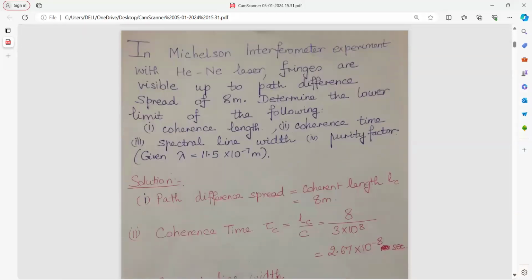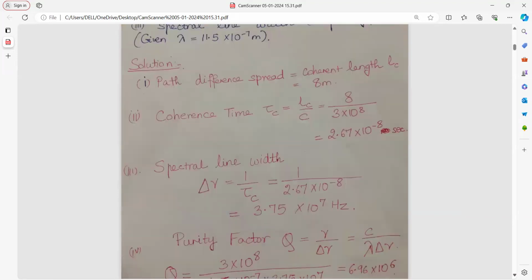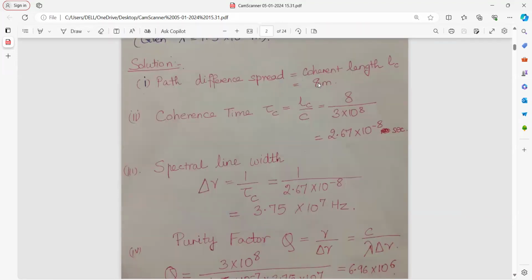In Michelson interferometer experiment with helium neon laser, fringes are visible up to a path difference spread of 8 meter. You have to find the lower limit of coherence length, coherence time, spectral line width, and purity factor. You have been given the wavelength equal to 11.5 into 10 to the power of minus 7 meter. One more thing, 1 angstrom is equal to 10 to the power of minus 10 meter. So the path difference spread is equal to coherence length, 8 meter.